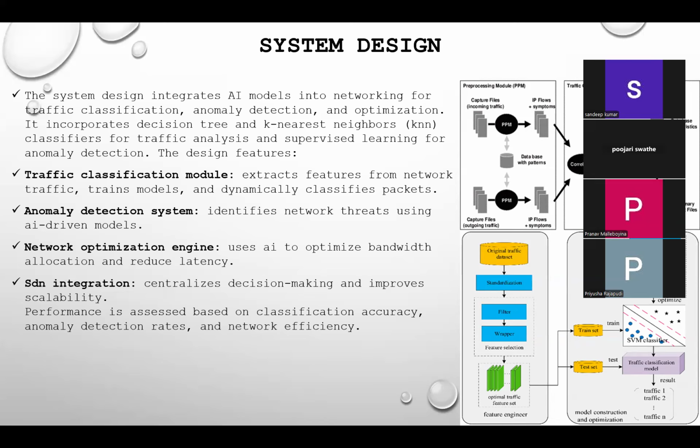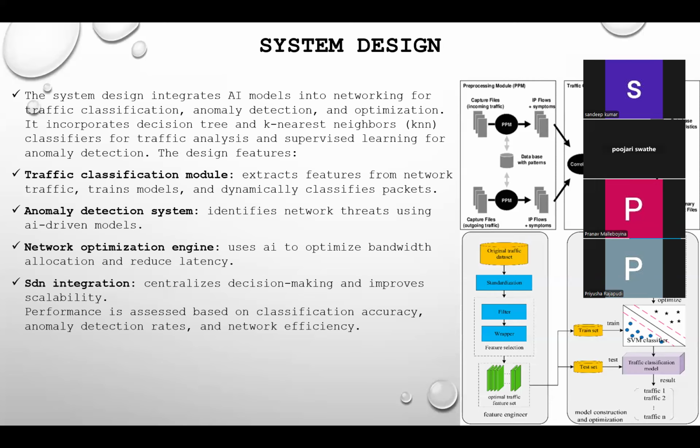To start with the first one, the traffic classification module. This module extracts features from network traffic in real time, such as protocol type, timestamp, and packet size. These features are then fed into machine learning models like decision tree and KNN, which classify traffic types. This helps the network understand how different applications behave and react accordingly.